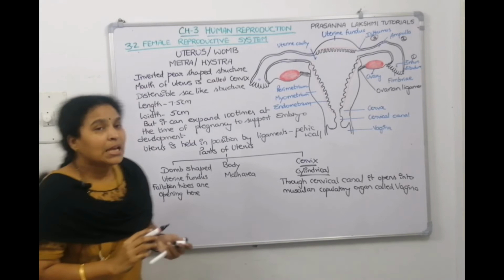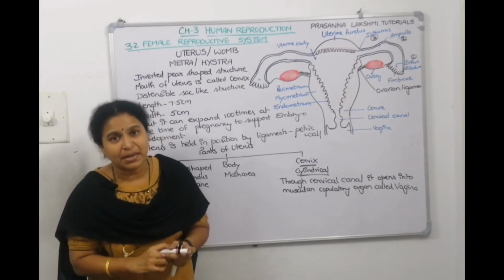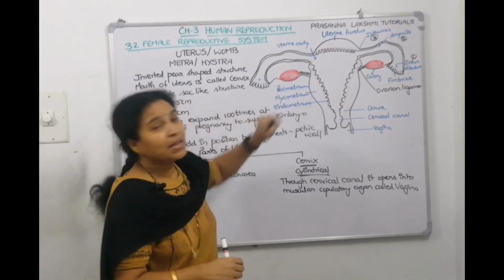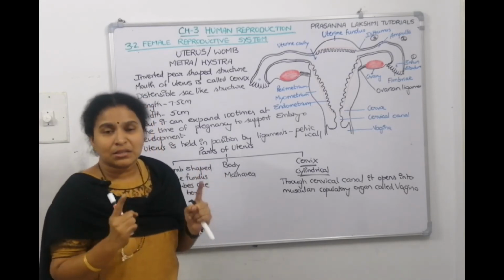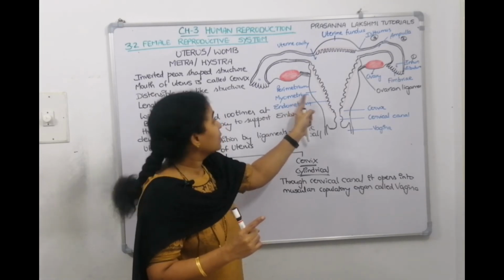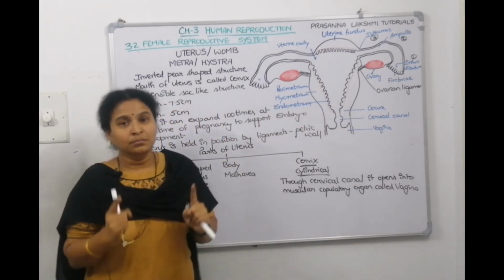Now, when we see uterus, it is made up of how many layers or how many membranes? It is made up of 3 layers. The outermost layer we wrote here, it is perimetrium. The middle layer, thickest part, which is made up of smooth muscle, is called myometrium. And the inner layer is called as endometrium.